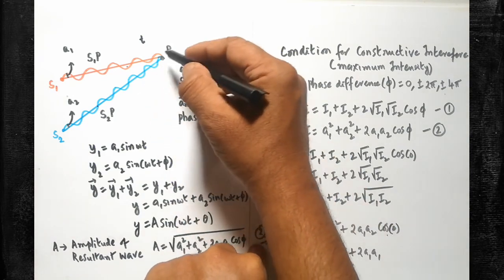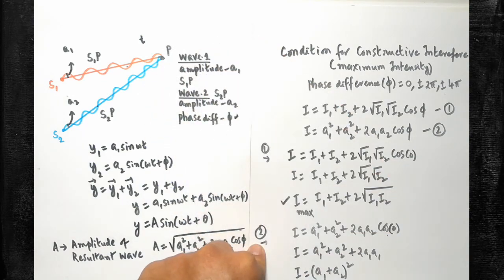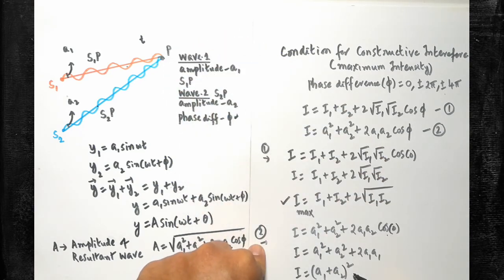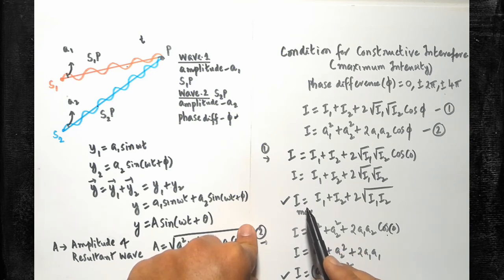When the two waves are interfering, you will be getting the maximum intensity spot. To calculate the intensity of that particular spot, this formula can be used, which is given in terms of amplitude form. Make a note, this is in intensity form, this is in amplitude form. Both of them give the expression for maximum intensity of the superposed wave. Make a note, very important one.